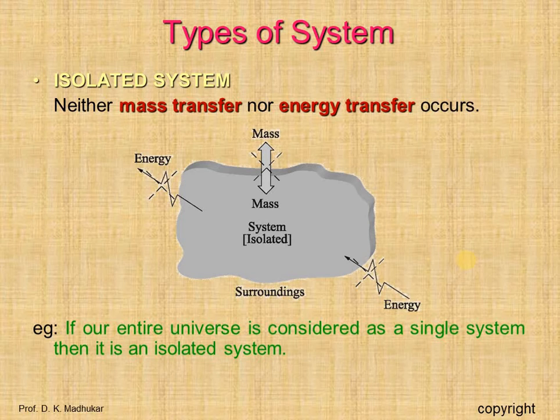Candle flame while burning: open system. Biogas digester: open system. A TV switched on: the mass of the TV will be the same, but energy is transferring, so closed system. Transformer while working: closed system. Air conditioning in a railway coach: open system. Moon revolving around the earth: closed system.